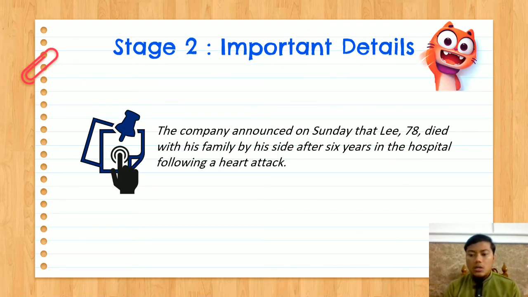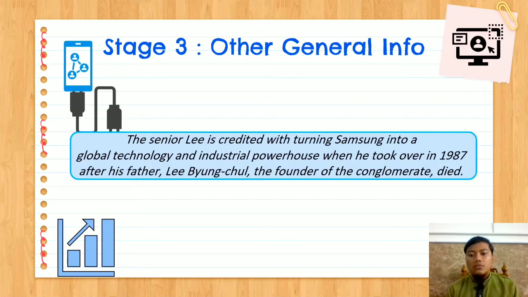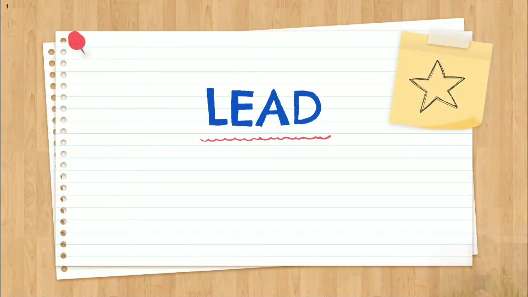In this news, the important detail is that the company announced on Sunday that Lee, 78, died with his family by his side after 6 years in the hospital following a heart attack. After that, the other general info in this news is that the senior Lee is credited with turning Samsung into a global technology and industrial powerhouse when he took over in 1987 after his father Lee Byung-chul, the founder of the conglomerate, died. That's all from me, thank you.